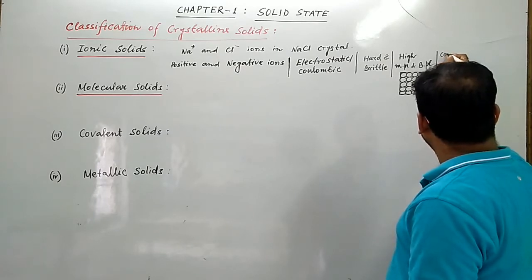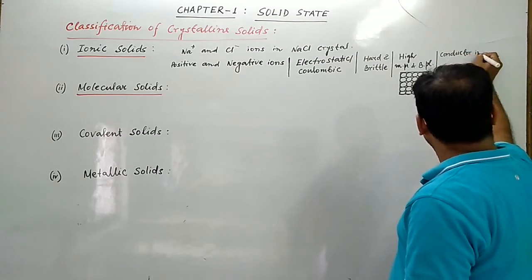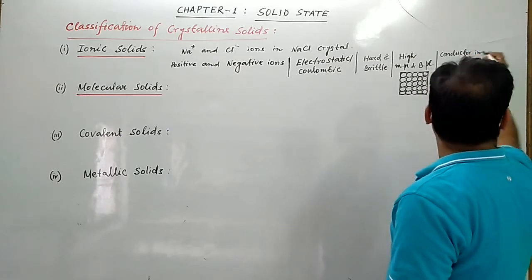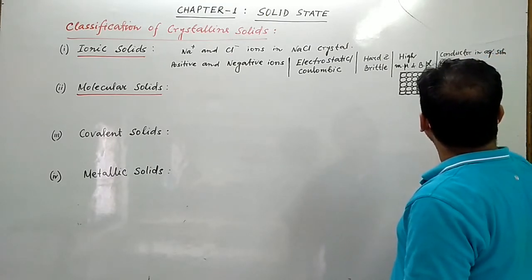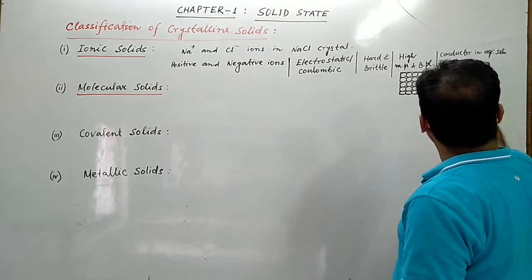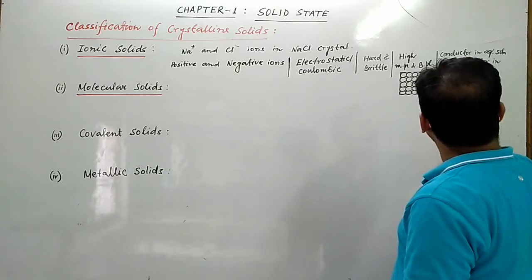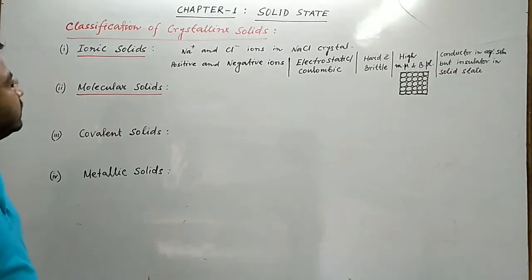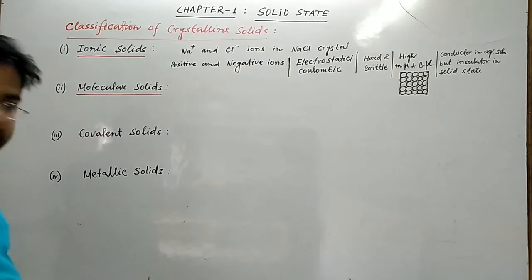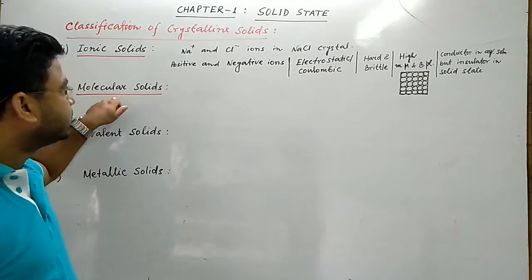They act as conductor in aqueous solution, but insulator in solid state. So examples of ionic solids, say NaCl, KCl, magnesium chloride, etc. Next is molecular solids.